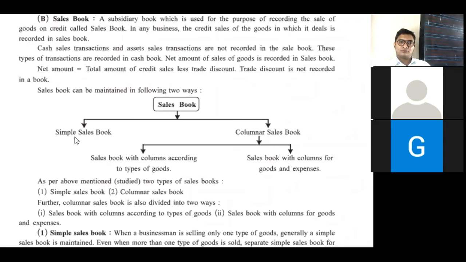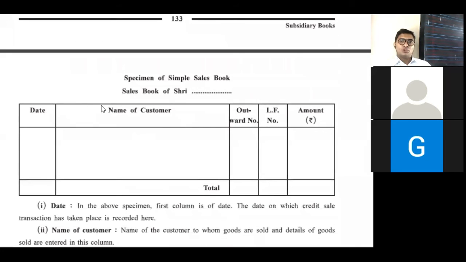In sales book, it is of two columns, simple sales book, columnar sales book. In columnar sales book, again, same as purchase, it is based on types of goods and it is on goods as well as expense. Okay, so it is the specimen for sales book and in sales book there is almost similar to purchase book, only there is one change.